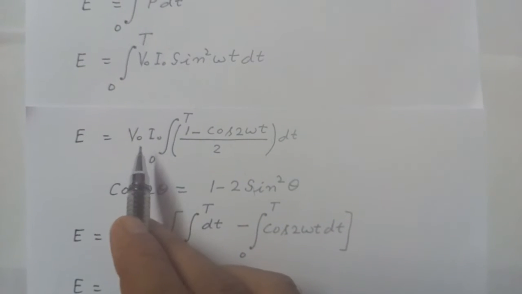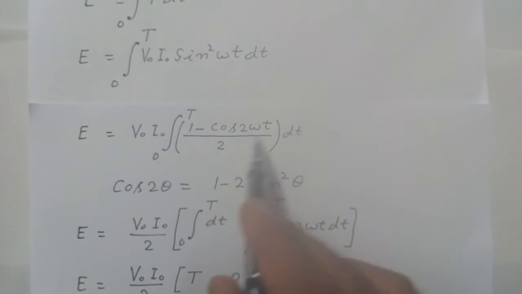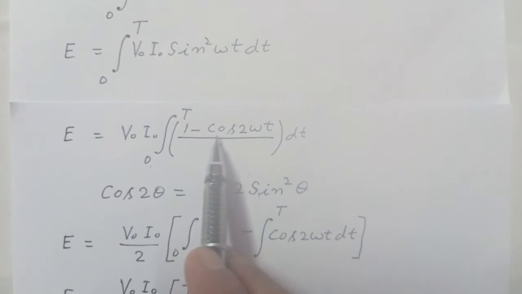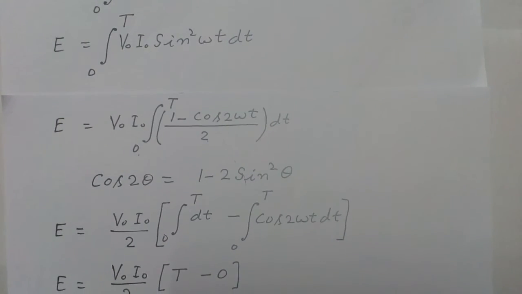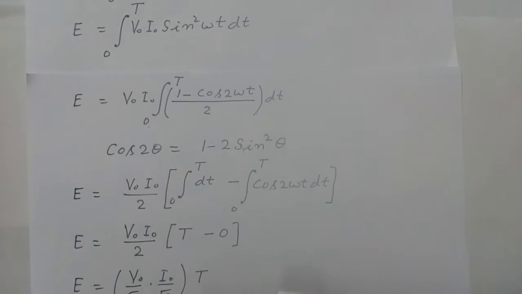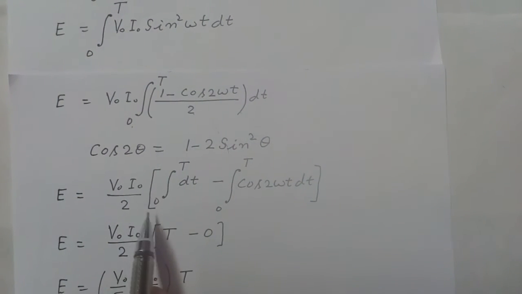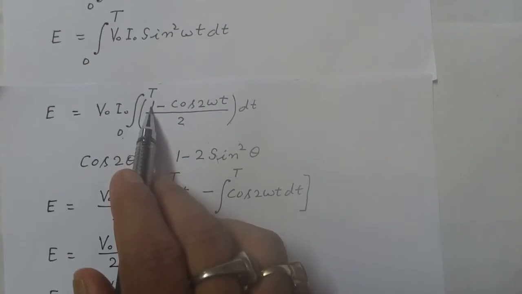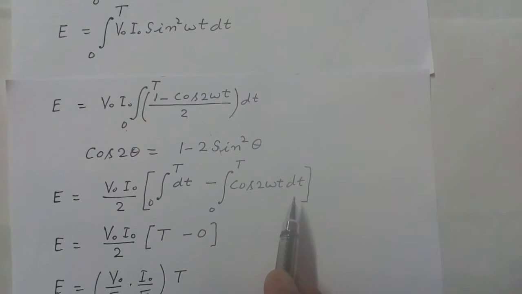So this is equal to V naught I naught integration, limit 0 to capital T, of (1 minus cos 2 omega t) upon 2 dt, because for sin square omega t we may write (1 minus cos 2 omega t) upon 2, since cos 2 theta is equal to 1 minus 2 sin square theta. So E is equal to V naught I naught upon 2, inside the bracket, integration dt limit 0 to capital T minus integration of cos 2 omega t dt, limit 0 to capital T.